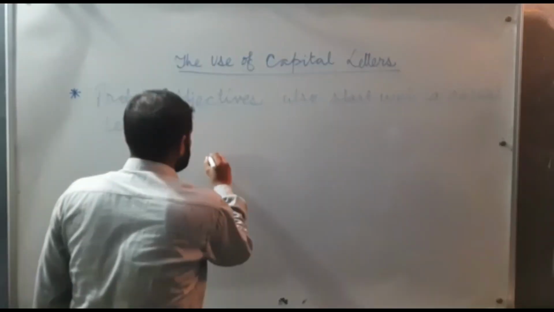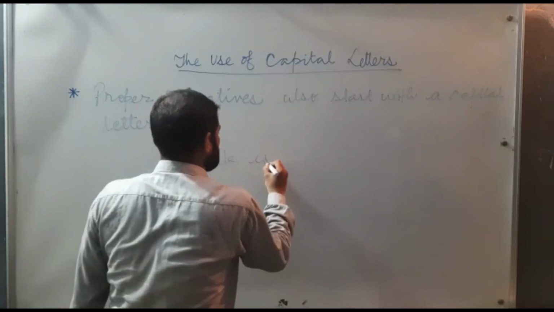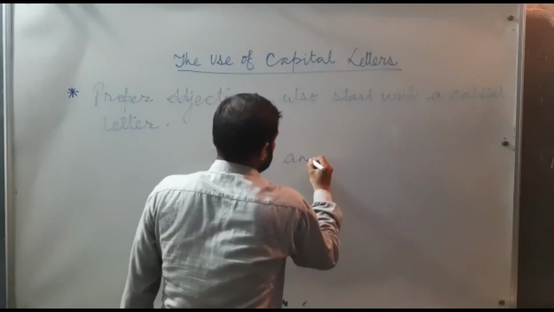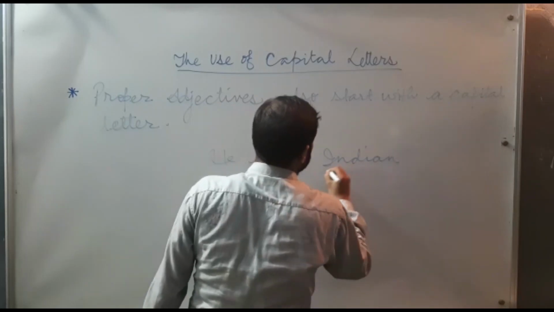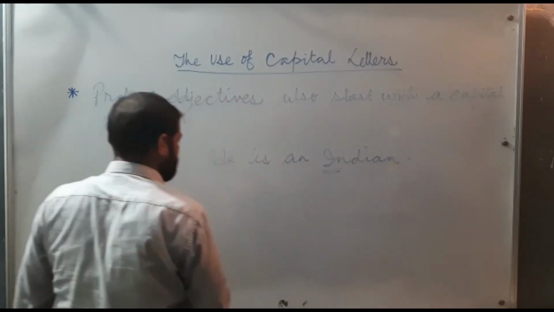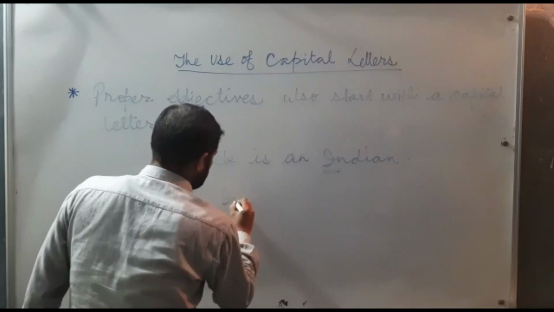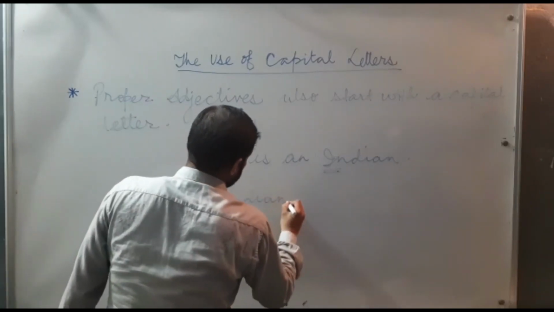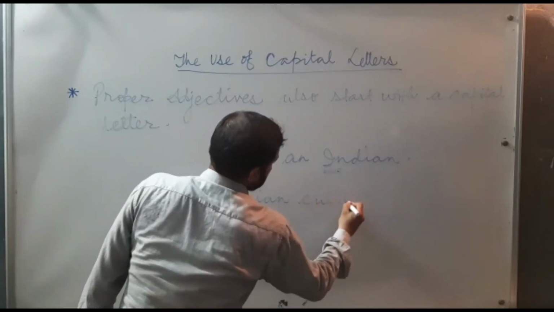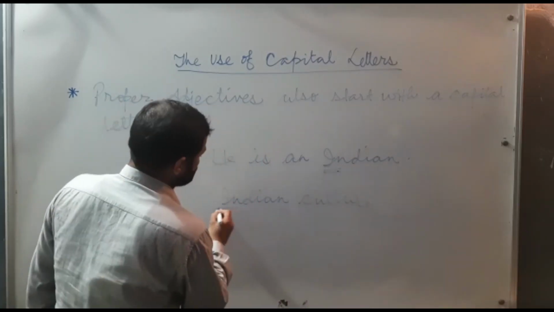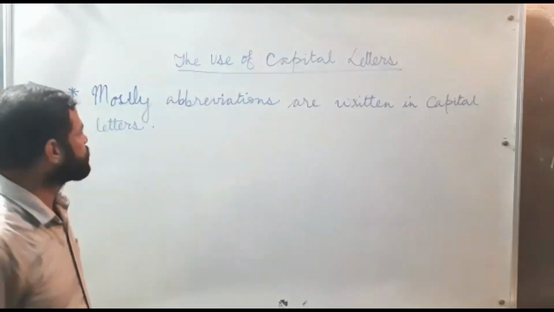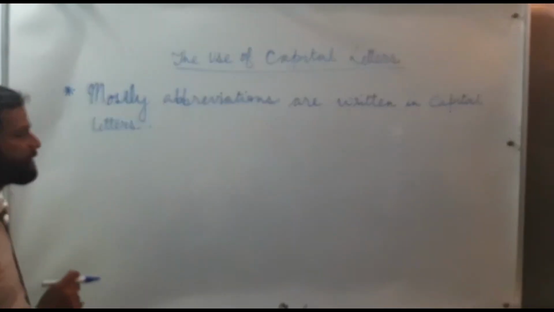If we say he is an Indian, here Indian is a noun, but if I say that Indian culture, here Indian is an adjective. So proper adjectives also start with a capital letter. Mostly abbreviations are written in capital letters.